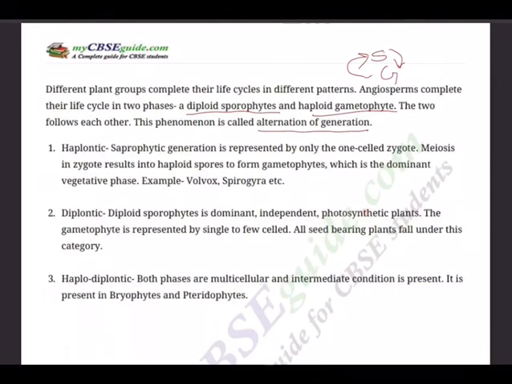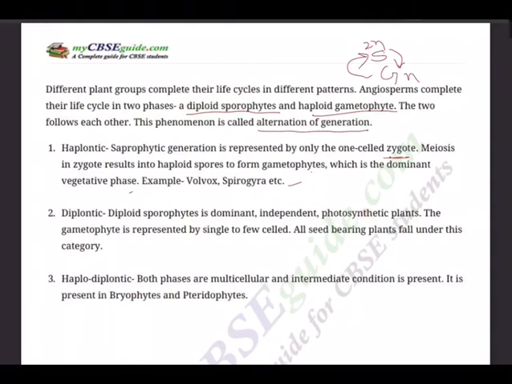The sporophyte is diploid, 2n, and the gametophyte is haploid, with one set of chromosomes. In the haplontic cycle, the sporophytic generation is represented by only the one-celled zygote. Meiosis in zygote results in haploid spores that form gametophytes, which is the dominant vegetative phase. Example, Volvox, Spirogyra, that's in algae.